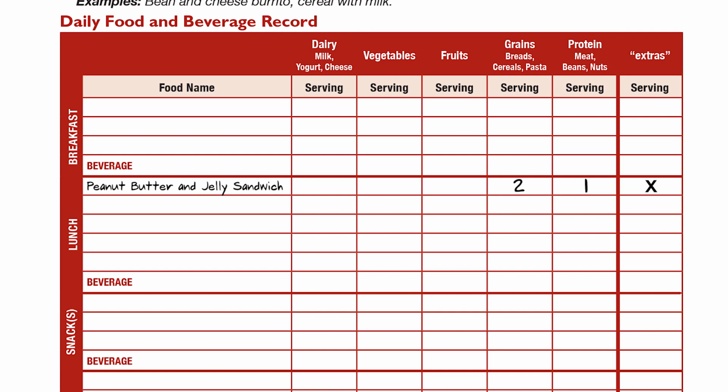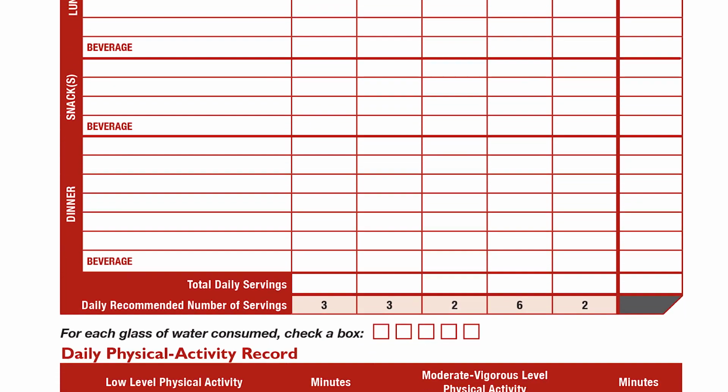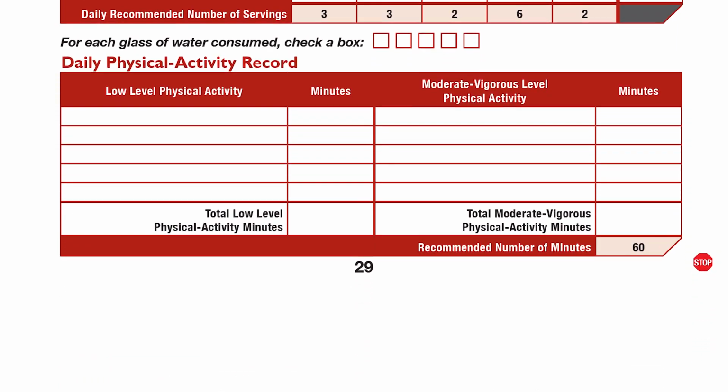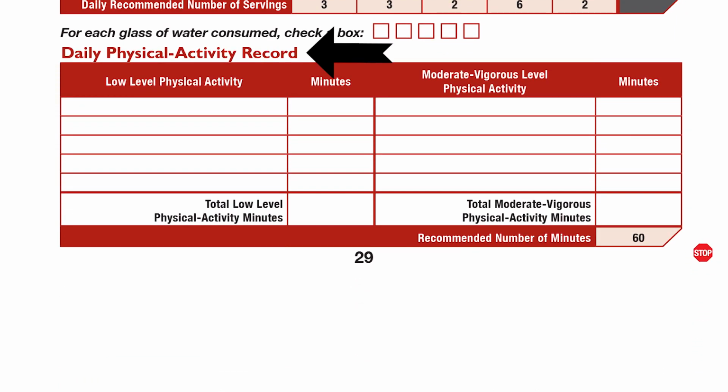After you put in the food and beverages you have had so far today on your daily record, look at how many servings you have had from each food group. Look at the recommended amount of servings for each food group shown on pages 34 and 35 in your workbook. Keep this in mind when eating meals and snacks for the rest of the day. Now, let's go over our daily physical activity record at the bottom of page 29. This physical activity record helps you analyze your habits and make a plan to become healthier by meeting the daily